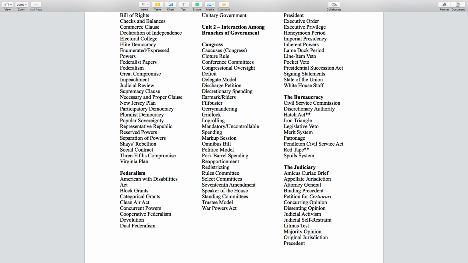Red tape. This is just a criticism of the fact that bureaucracies tend to be slow. There tends to be a lot of procedures involved. Think about the negative reputation of things like the DMV, right? Long lines, applications, all that stuff. That's considered red tape. So for example, my passport's expired. It expired last year. I shouldn't have let it expire, because now I'm going to have to show up with an application, pay a fee, and all that. That's all that red tape involved with that bureaucracy, okay?